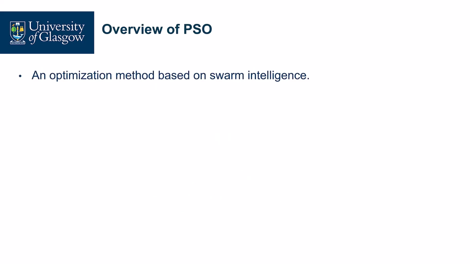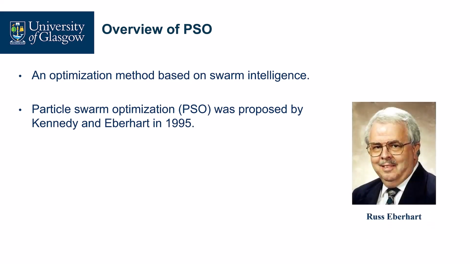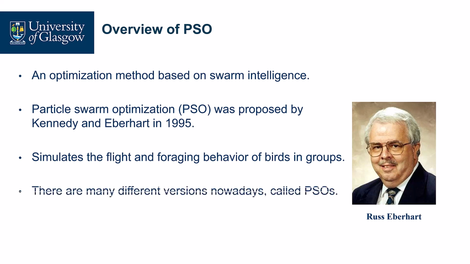So in this way, we proposed particle swarm optimization. This algorithm was proposed by Kennedy and Eberhart in 1995. It simulates the flight and foraging behavior of birds in a group. Nowadays, PSO is very popularly used, especially for continuous optimization problems, and there are different versions. So we call them PSOs, like GA.